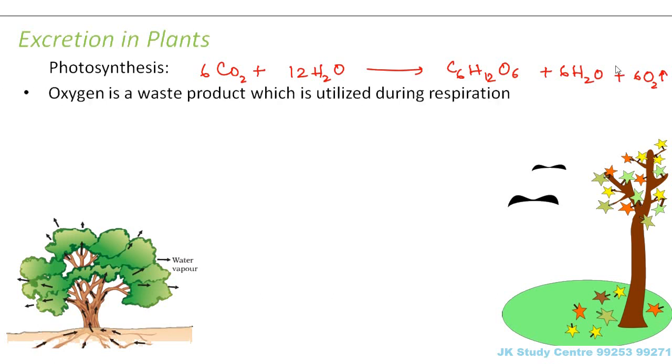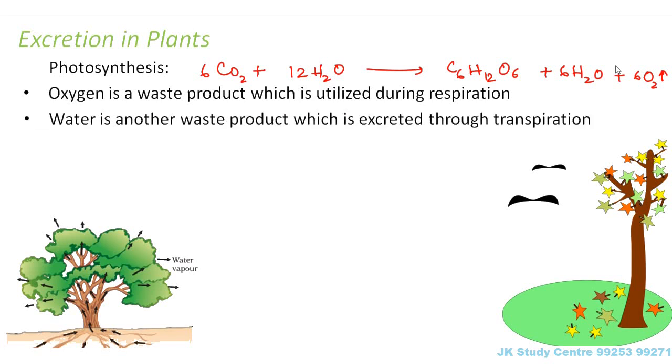So oxygen is a waste product which is utilized during respiration. As far as photosynthesis is concerned, the good product is glucose. Oxygen is of no use. So oxygen is a waste product as far as this process of photosynthesis is concerned. So how do we get rid of that oxygen? That oxygen is again utilized during respiration so that the accumulation of that oxygen does not take place inside the plants.